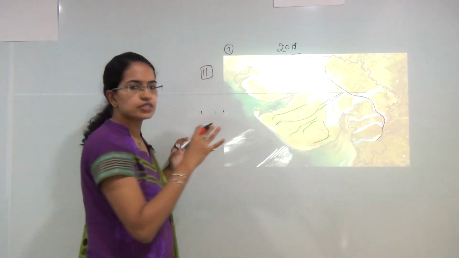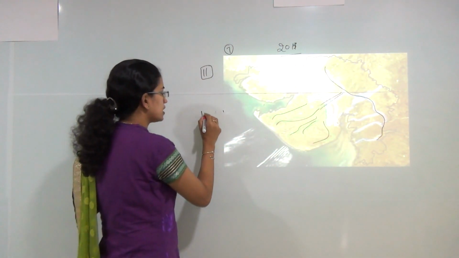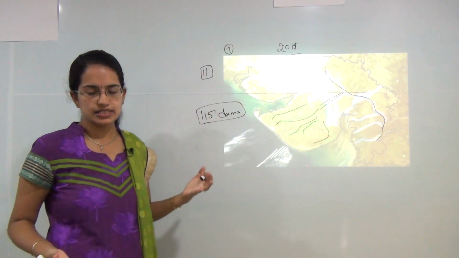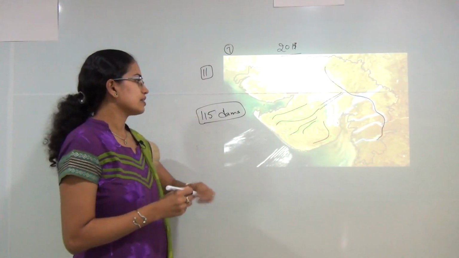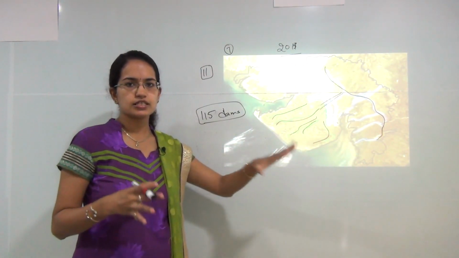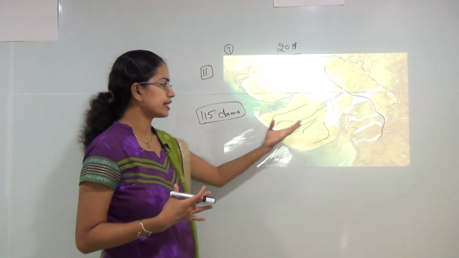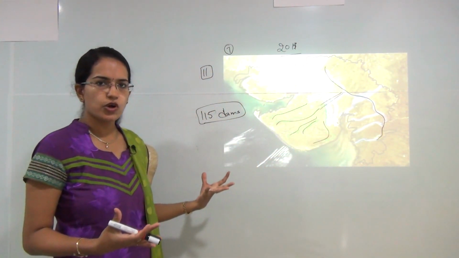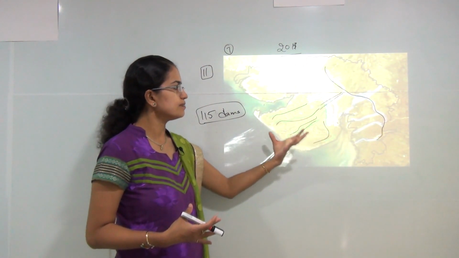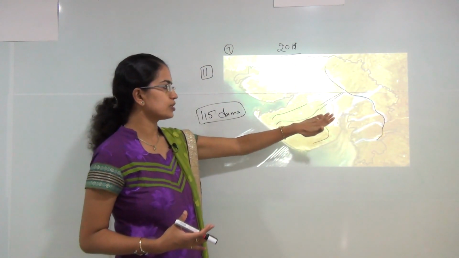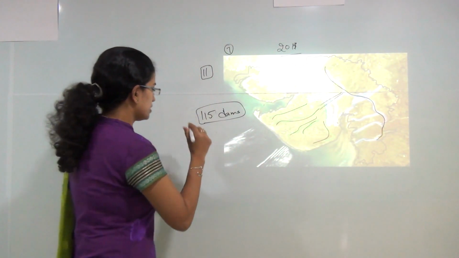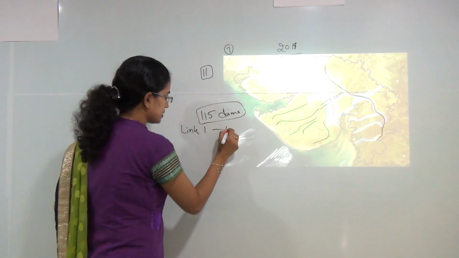So this region, which we call as the Saurashtra region, has nearly 115 dams, and all of these dams are more or less seasonal in nature. That means they are not fully filled with water throughout the year. It's mainly during the rainy seasons that they get water in the dams. So despite the availability of water reservoirs, there is water shortage in this region, and to fulfill that water shortage, the project SONI has been launched. The idea is to develop 4 links. So there would be link 1 to 4 that we would be discussing now.